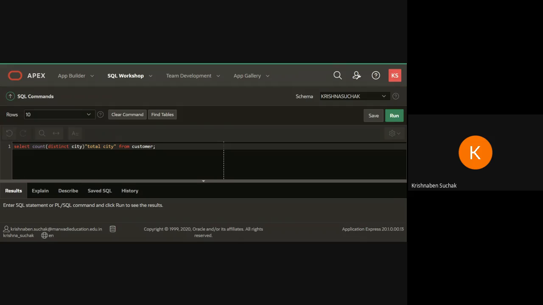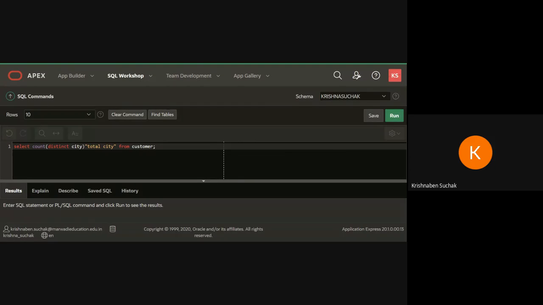Completed? Fine. Now, in the 40th query, write a query that selects the first customer in alphabetical order whose name begins with G. So here you have to write G percentage.